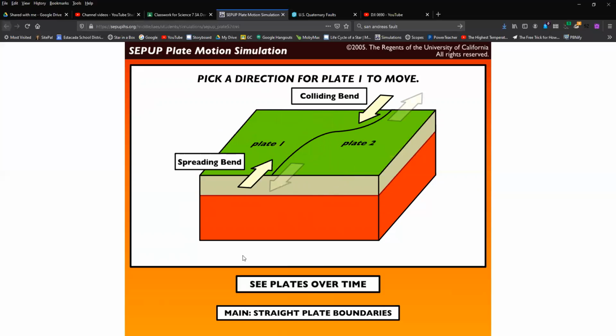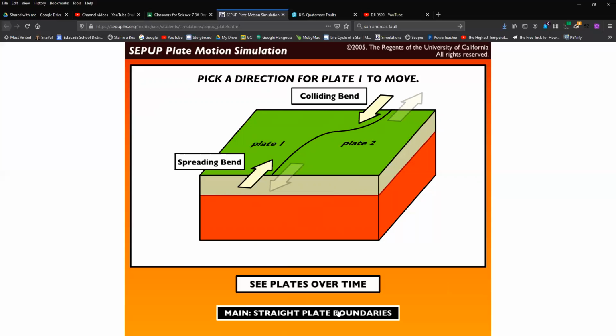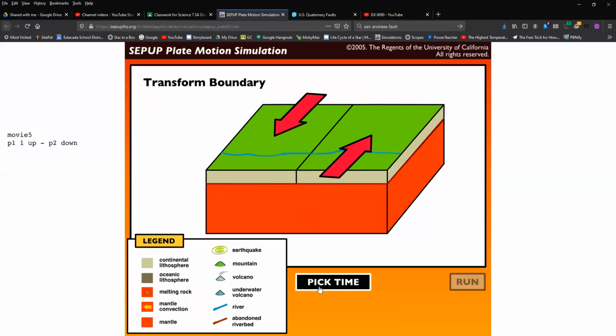You can also check out what happens when you have a straight versus a bend in the plate boundaries. That's not as necessary. If you want to check it out, that's cool. You're not going to be assessed on it, but you definitely should see and know what's happening at the normal plate boundaries: convergent, divergent, and transform.